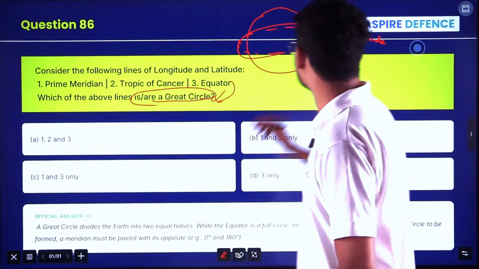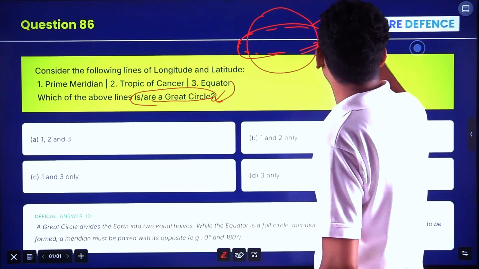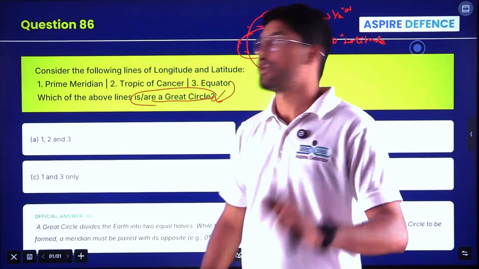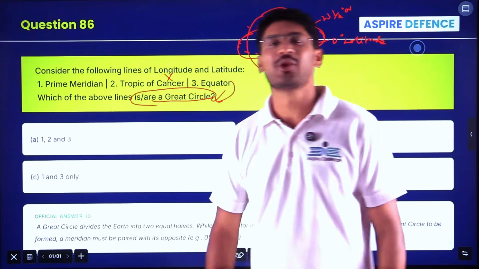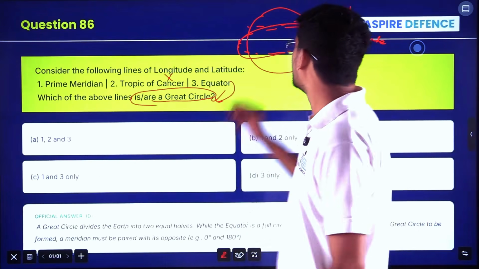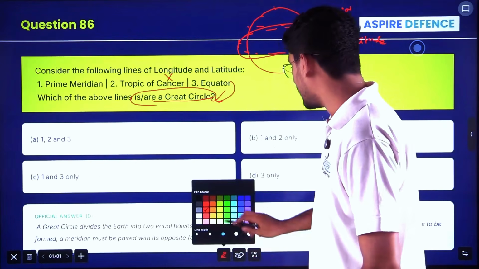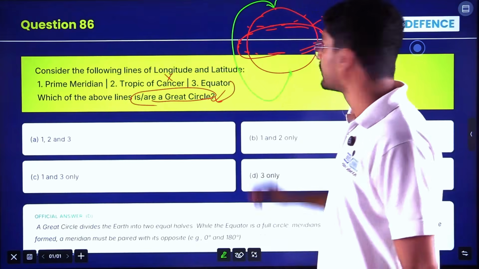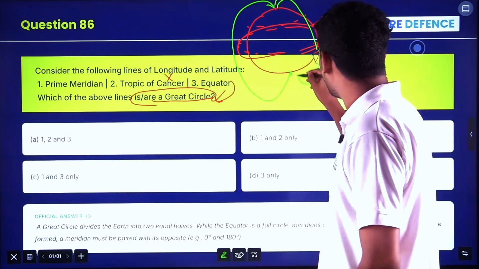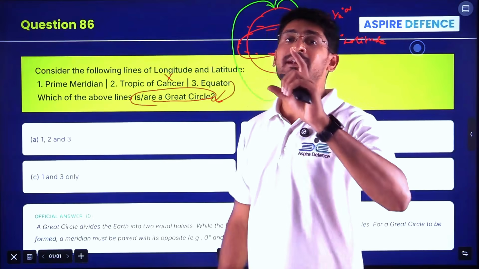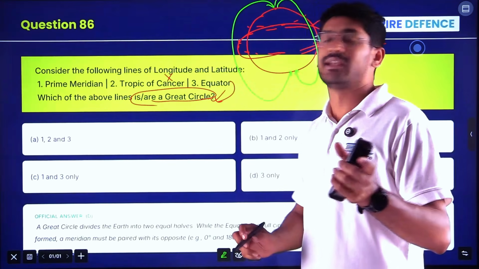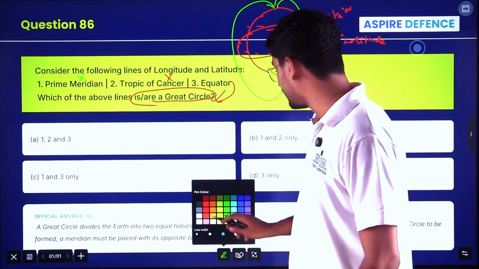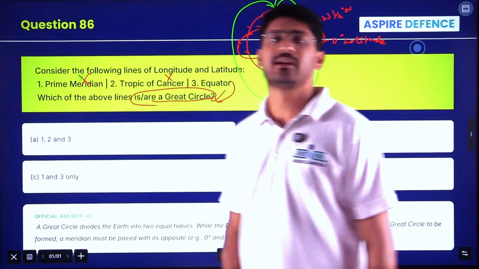If you see the Tropic of Cancer, it is a 23.5 degree north circle above the equator. It is not a great circle. Next you have the prime meridian. Prime meridians are semicircles. They come from pole to pole, and another line comes from the back. So they are 180 degrees, not 360 degrees. So the prime meridian is not considered a great circle.